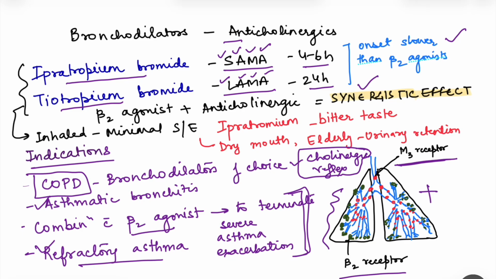See, when these drugs are inhaled, there is minimal side effect, except there is a bitter taste with ipratropium, and when it is used in COPD, because of the bitter taste, it may reduce the compliance. Then there can be other anticholinergic side effects like dry mouth, and in elderly, there can be urinary retention. Fine. So that was about anticholinergics.